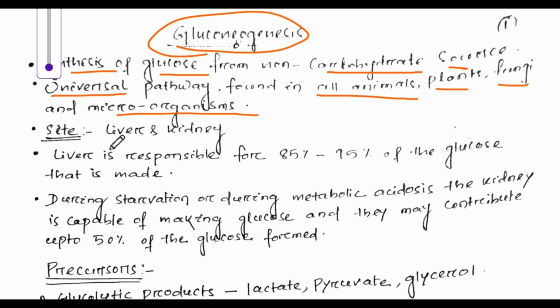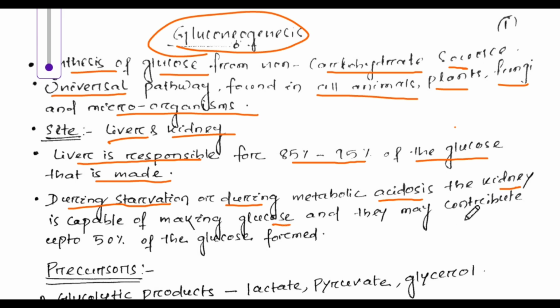So, the site for gluconeogenesis is liver and kidney. Liver is responsible for 85 to 95% of the glucose that is made. But during starvation or during metabolic acidosis, the kidney is capable of making glucose and they may contribute up to 50% of the glucose that is formed.